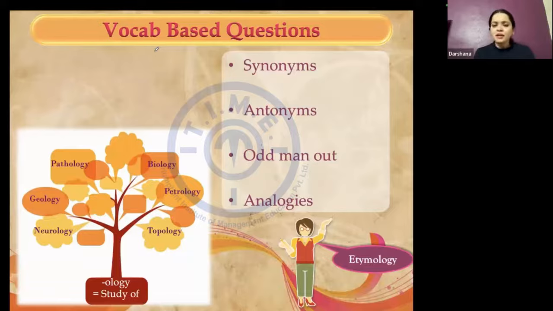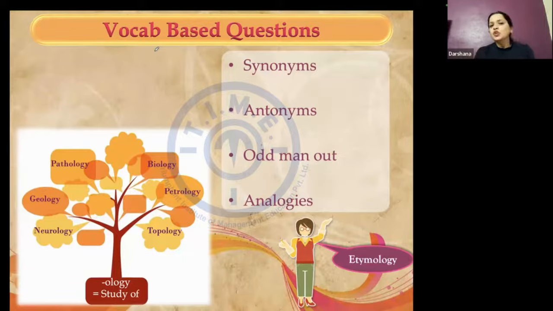Topology, once again, I believe most of you, depending on the courses that you have been a part of, studied topology sometime or the other in your life in schools. So what did we do essentially in topology? It's a branch of geography where we talk about knowing about the places. We talk about how the place has come into being, what is the geography behind it, so understanding about the place.